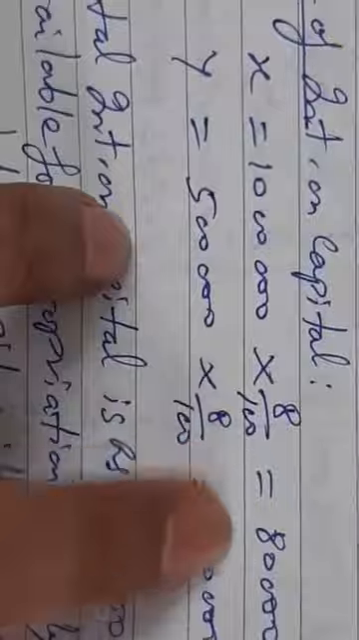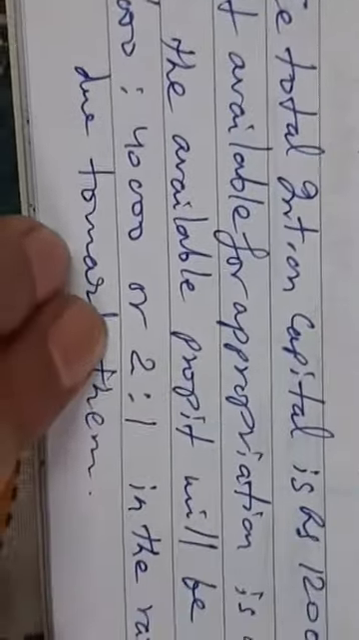So you see, the calculation of interest on capital at the rate of 8% for X, it becomes 80,000, and for Y it becomes 40,000. Totally it becomes 1,20,000. So you see, the total interest on capital is rupees 1,20,000. However, profit available for appropriation is only rupees 45,000. Thus, the available profit will be apportioned in 80,000 is to 40,000 or 2:1, that is there in the ratio of their interest on capital which is due towards them.